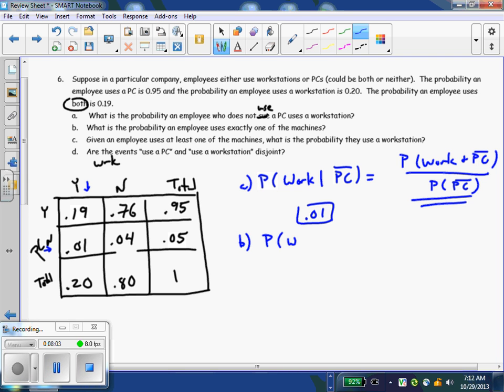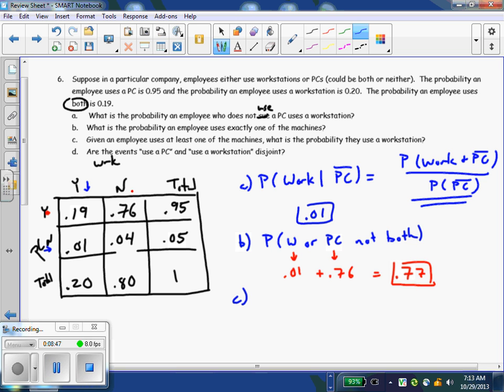So that would be workstation or PC, but they're not going to use both. So in other words, again, I would probably just go straight to the table. That's either yes to the workstation, no to a PC, which would be that they just use a workstation, that's 0.01. And PC, that they just use a PC, so that's yes to PC and no. So 76% of people use that one, which means that 77% of people use one or the other, but definitely not both.